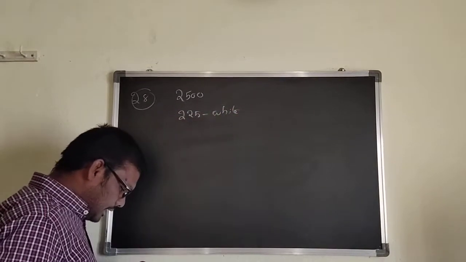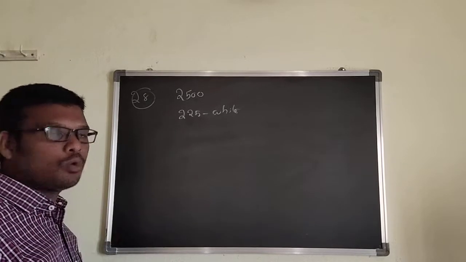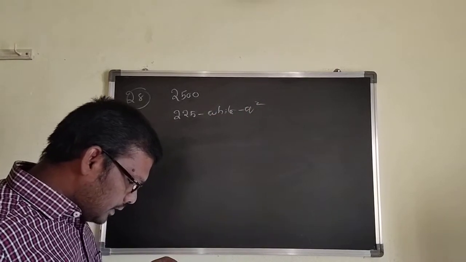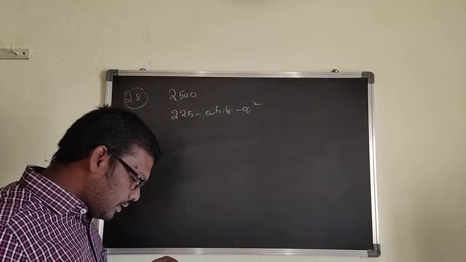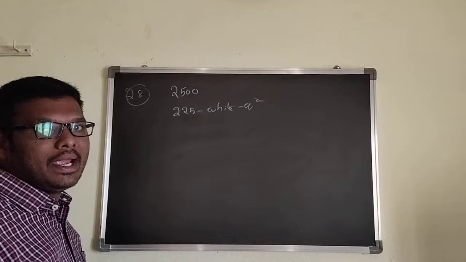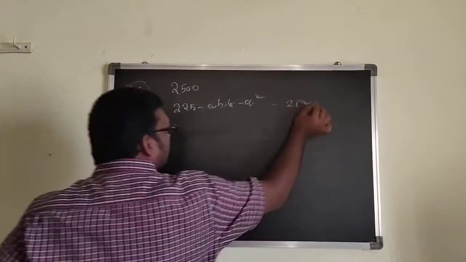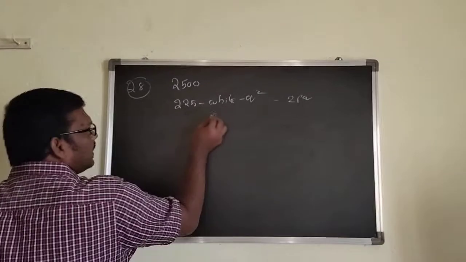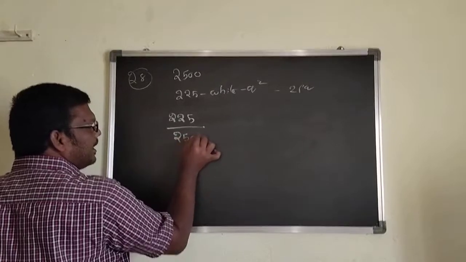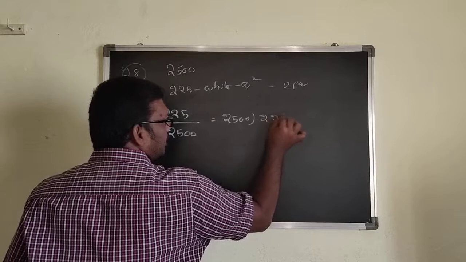White color is recessive to black skin, which means they give q square. They are the only two alleles for the gene. How many heterozygous black in that population? It means they ask 2pq. Now here 225 by 2500.